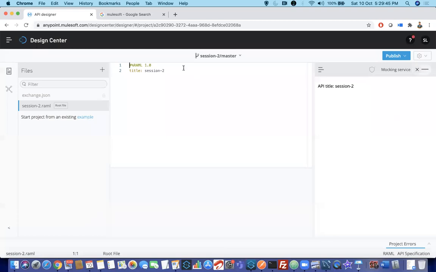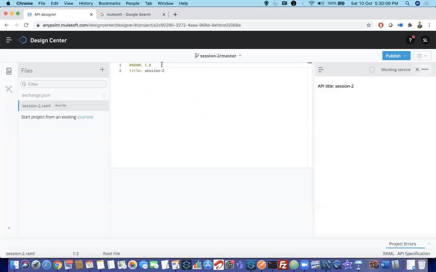Now you can see, once you have created an API specification, two syntaxes. One is hash percentile RAML space 1.0. This is by default. That means it is defining that this particular text editor, this particular file, is a RAML file. If you remove this percentile, it will give an error. This won't be a valid RAML.